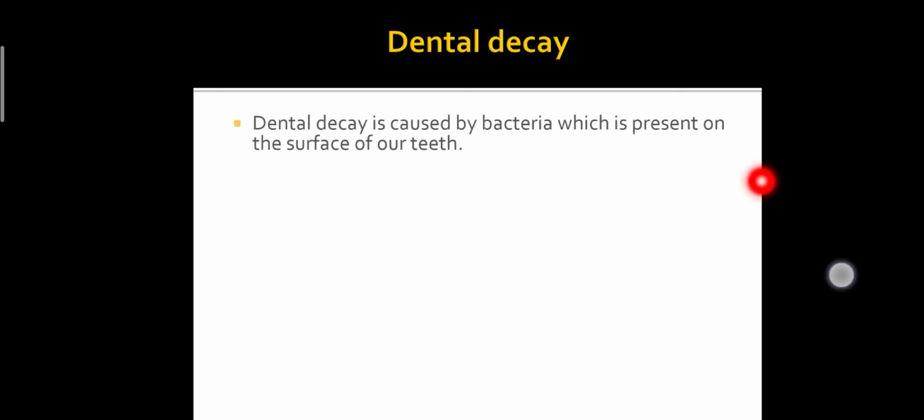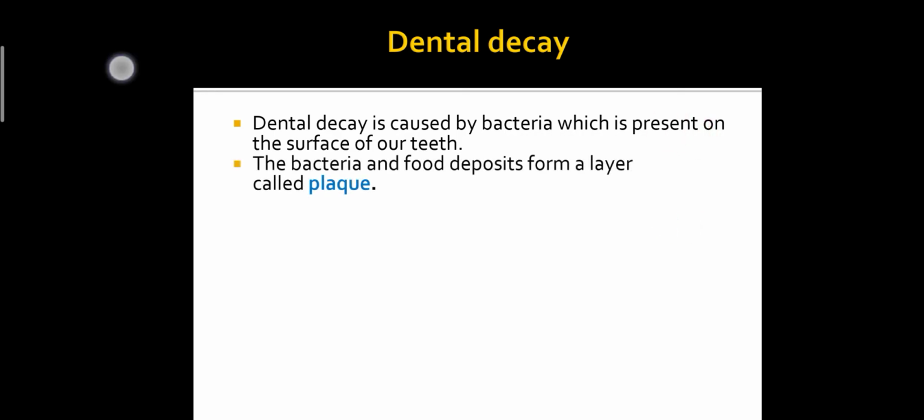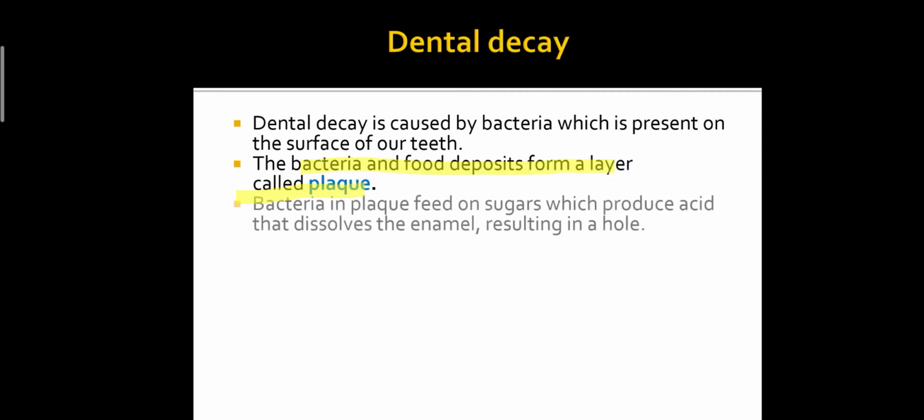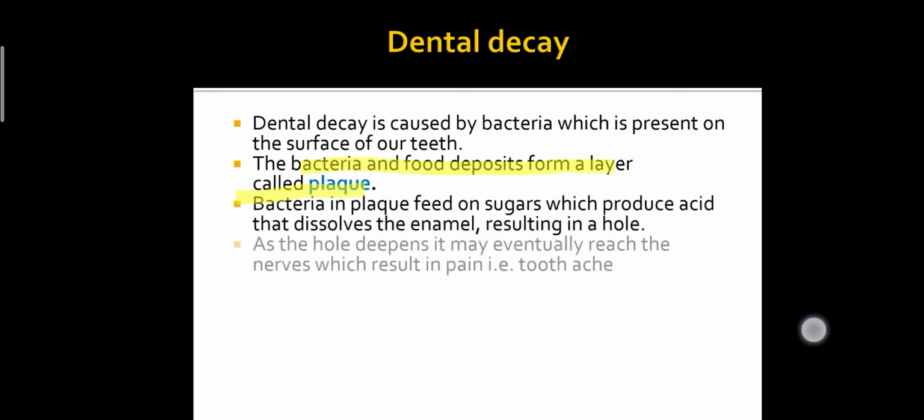What is dental decay? It is caused by bacteria present on the surface of our teeth, and these bacteria and food deposits form a layer which is known as plaque. Bacteria that are found on the sugar produce acid that dissolves the enamel, resulting in a hole, and as the hole deepens it may eventually reach the nerves, which results in pain known as toothache.